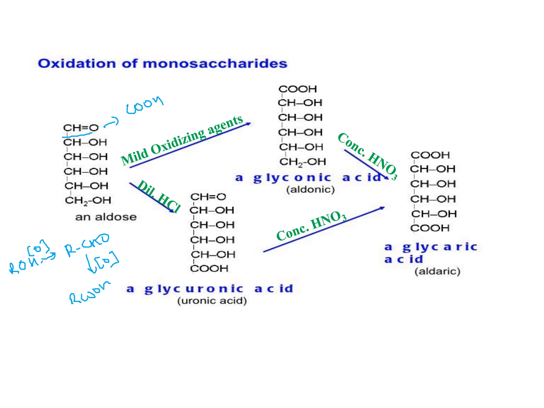So here we have an aldehyde group as well as an alcohol group which can undergo oxidation, depending upon the conditions present.